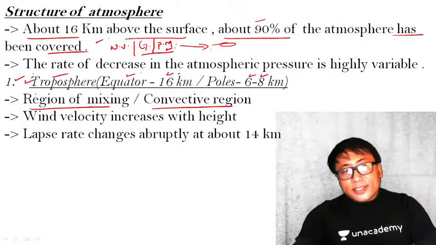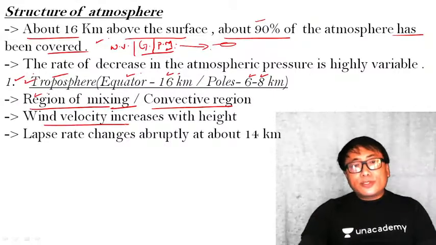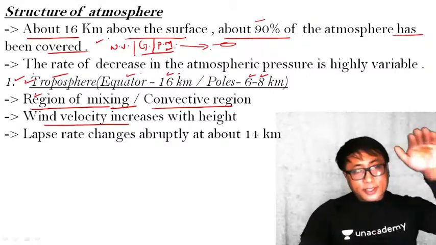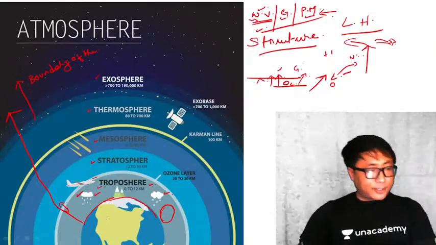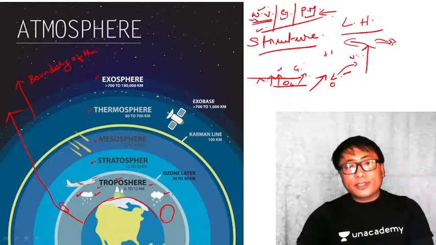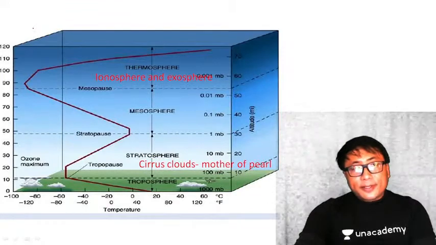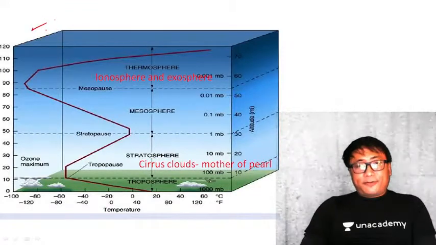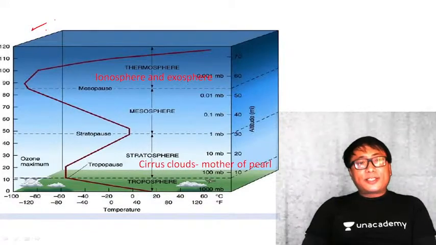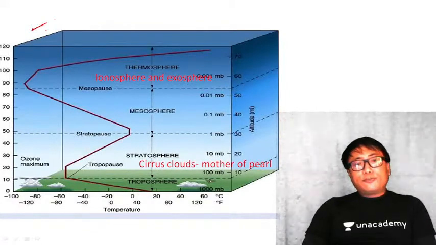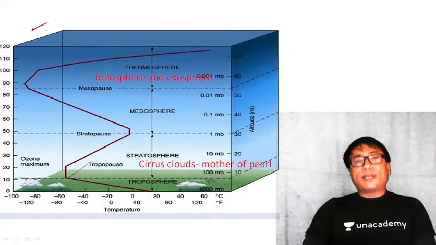Now, you see here, this region, the troposphere, is also known as the region of mixing. Wind velocity increases with height in this particular region. And also, the moment you go up, temperature reduces. That is the important characteristic of this troposphere. Clear? Now, this particular diagram represents the different characteristics of temperature as you move from the Earth's surface above, in different layers of the atmosphere.